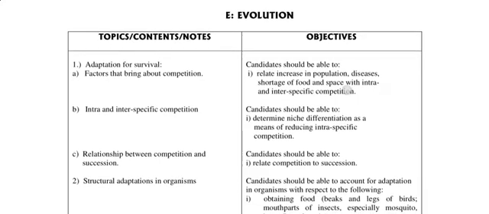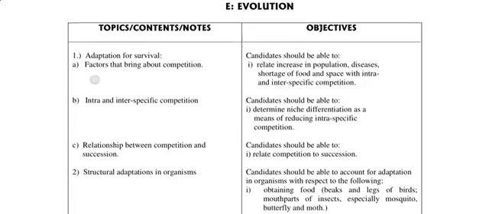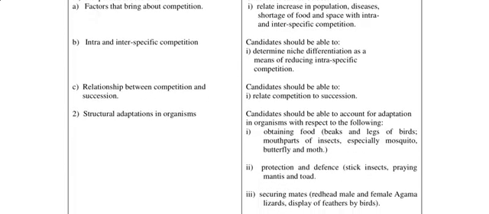Then lastly, evolution, adaptation for survival, factors that bring about competition, intra and interspecific competition. Under that, you should be able to determine niche differentiation as a means of reducing intraspecific competition, and about factors that bring about competition. You should be able to relate increase in population, shortage of food and space with inter and intra-specific competition. Then relationship between competition and succession.